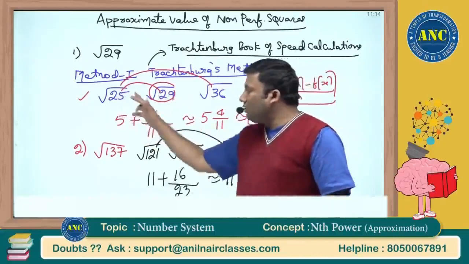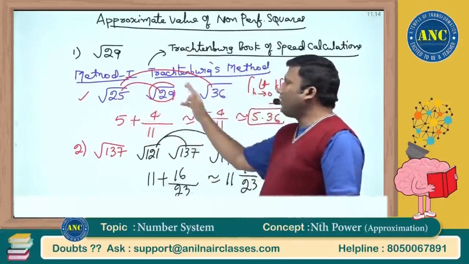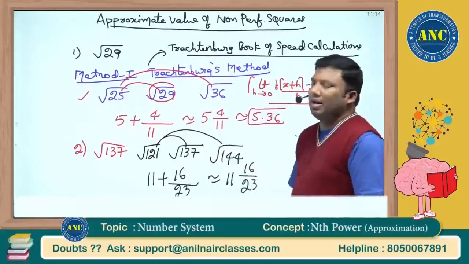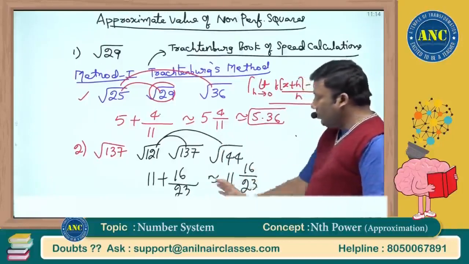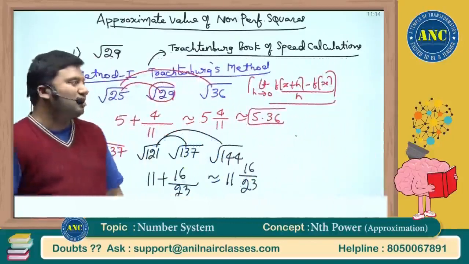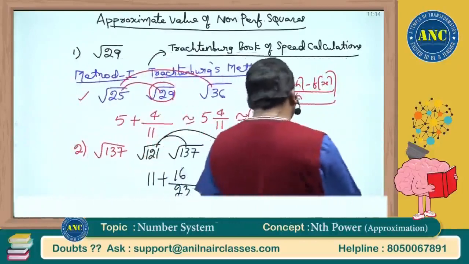5 plus 29 minus 25, the difference is 4. 36 minus 25, the difference is 11. So the answer is approximately 5 and 4 by 11. This is nothing but 5 and 4/11, that is 59/11. I hope this method is clear, but my entire attention